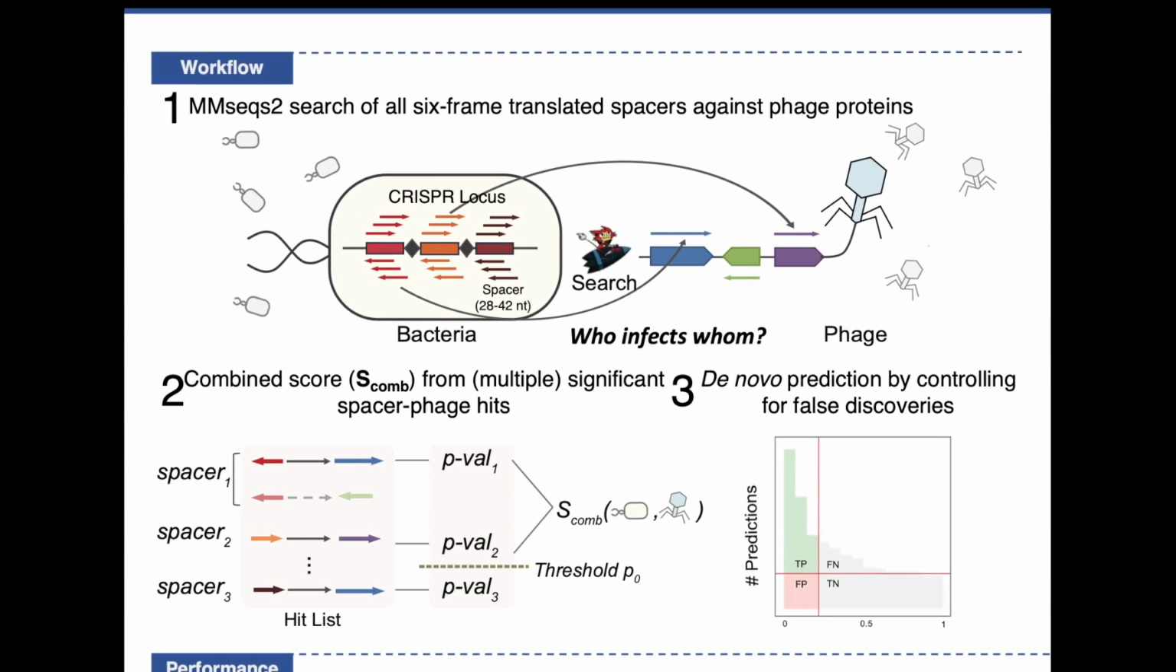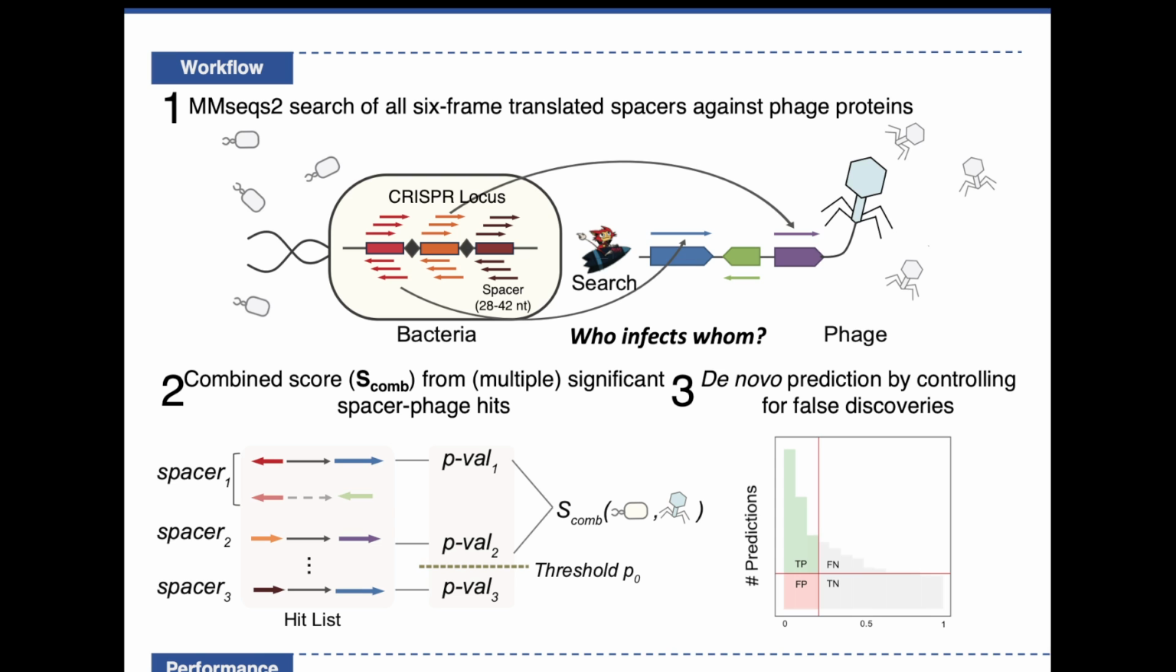In SpacePHARER, we first 6-frame translate all the spacers and phage open reading frames. We then search the translated spacers against phage proteins using MMseqs2. Next, we calculate a combined score for every host-phage pair, with all significant spacer hits given their p-values, which represents the strength of evidence. Lastly, we make de novo predictions, that is, we do not rely on previous knowledge, by performing a downstream FDR analysis and report the most confident phage-host pairs.